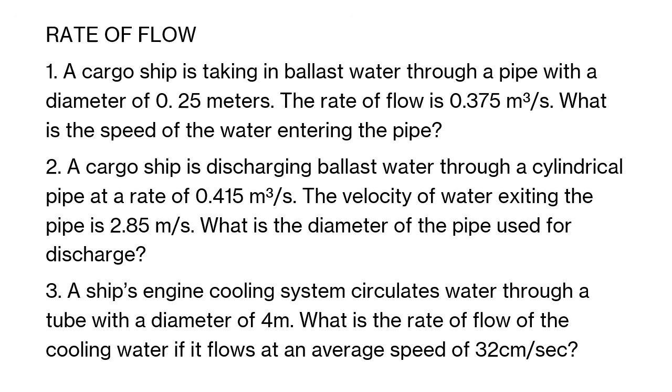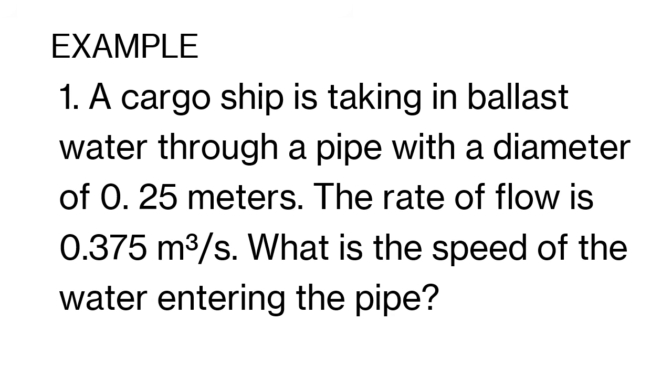Let's solve some examples. A cargo ship is taking in ballast water through a pipe with a diameter of 0.25 meters. The rate of flow is 0.375 cubic meters per second. What is the speed of the water entering the pipe?